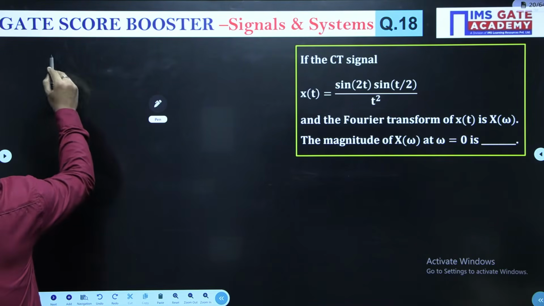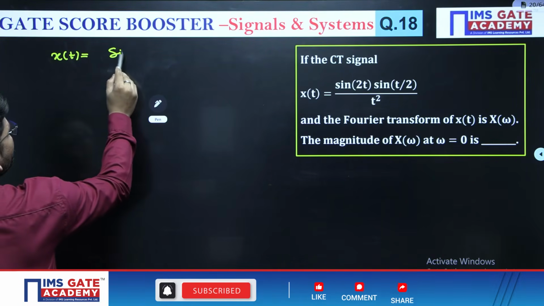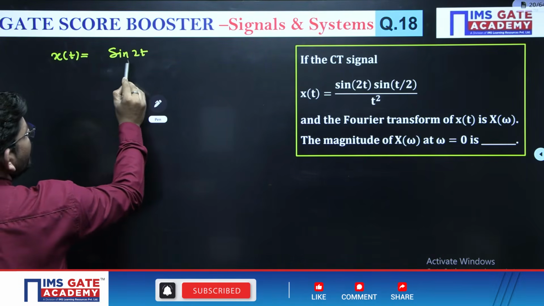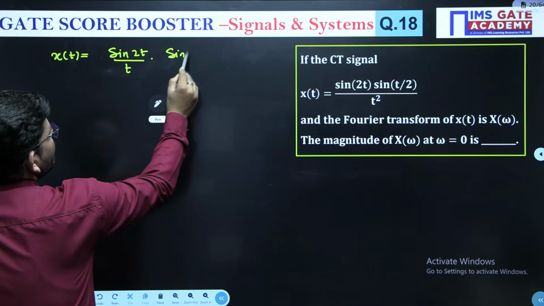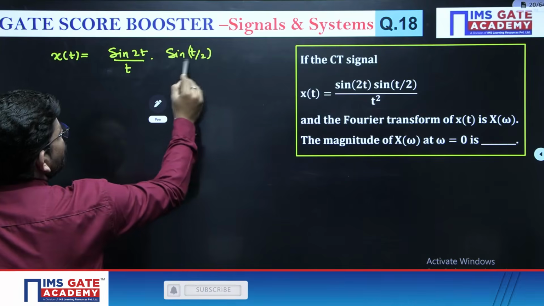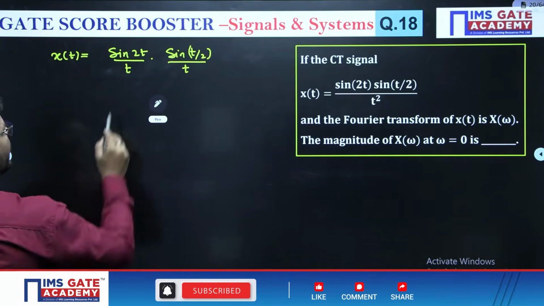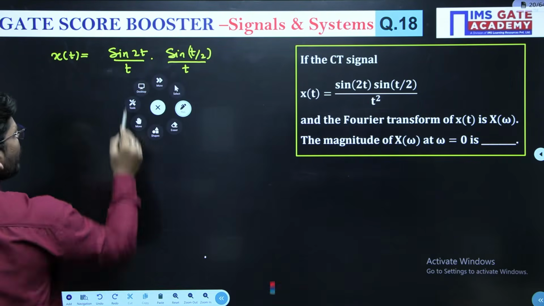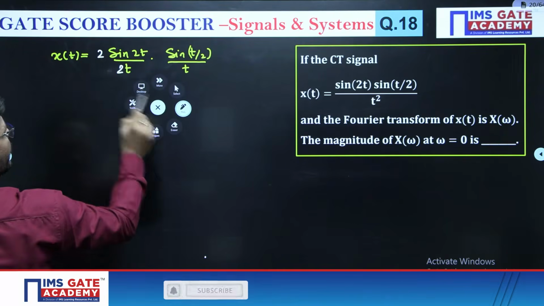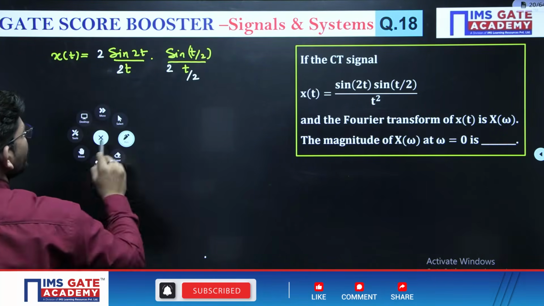Have a look. We have x of t, which is sine 2t upon t. We can write it as t into sine t by 2, and we can write t. Okay, like that we can divide. Now here let me multiply with 2 and 2 here. Okay, and here let me divide by 2 and 2 here.